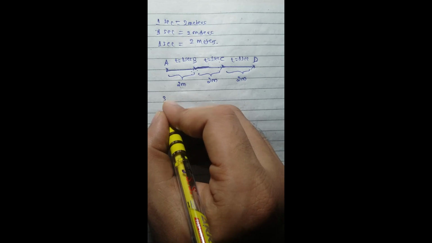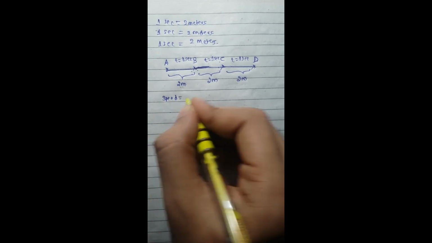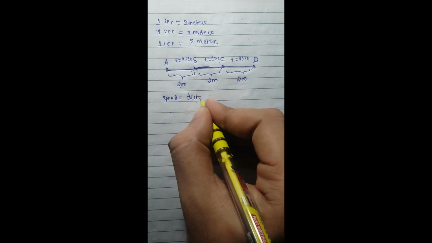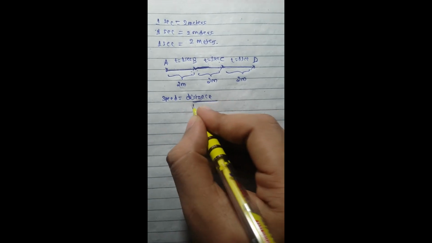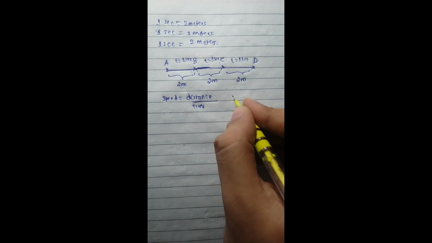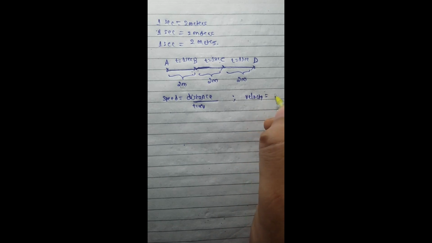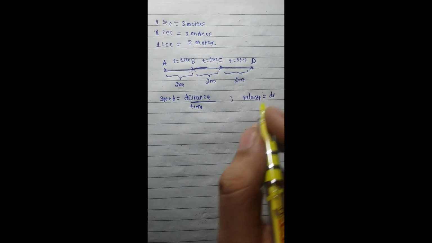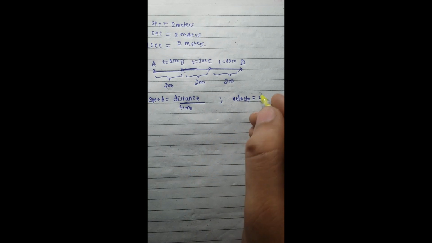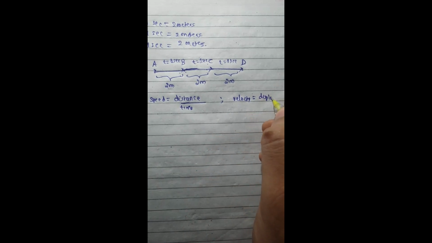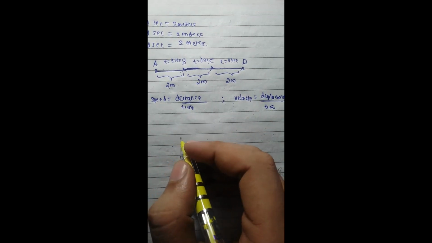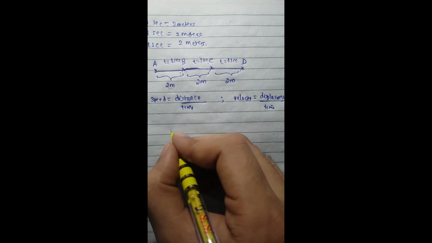We know the formula for the speed is equal to distance by time, and the velocity formula is equal to displacement by time.